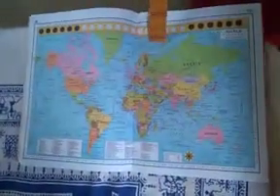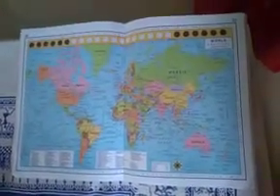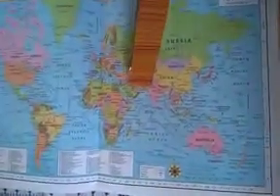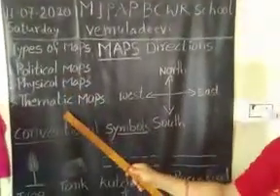So this is the map. What is the map here now? The map means it is the flat representation of the globe. See here, this is the world political map. In this world map, here our country is located, India. Mainly maps are of three types: political maps, physical maps and thematic maps.